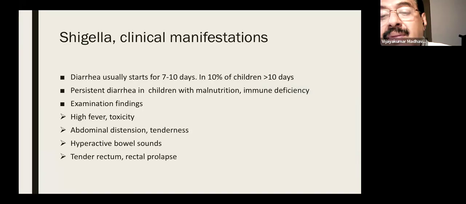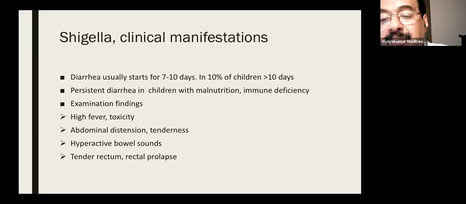Usually the diarrhea lasts for 7 to 10 days, and in at least 10% of children it may last more than 10 days. Persistent diarrhea occurs in malnourished children, children with immune deficiency, diabetes, or any chronic systemic illness like tuberculosis or HIV infection.